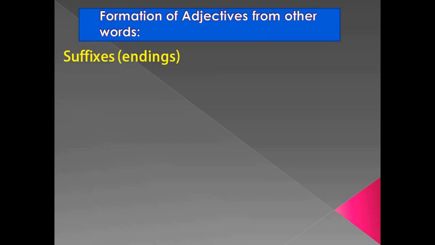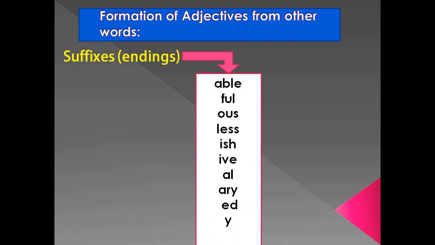Formation of adjectives from other words. Now we can form adjectives. How can we form them? By adding some suffixes. Suffixes means some endings added to the main words. Example. Now these are the endings. We can also call them suffixes.